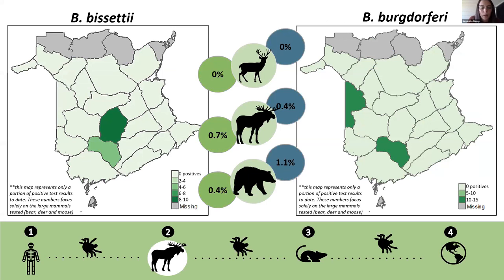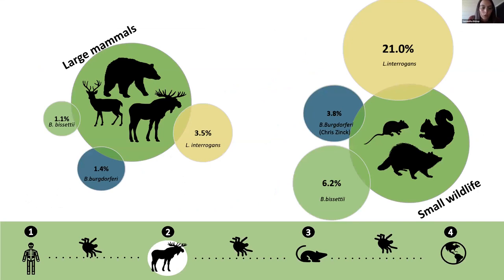So again, we have the map of the province divided by the wildlife management zones with the number of positive test results for Borrelia bissettii on the left and Borrelia burgdorferi on the right. Little to no overlap of spirochete infection appears to occur in these zones. Overall, we do see the presence of all 3 spirochetes in our wildlife species, but it has a much higher prevalence in our small mammal and bird species. The majority of positive Borrelia bissettii tests came from deer mice. From this, we can conclude that Borrelia bissettii do share a common host species with Borrelia burgdorferi.